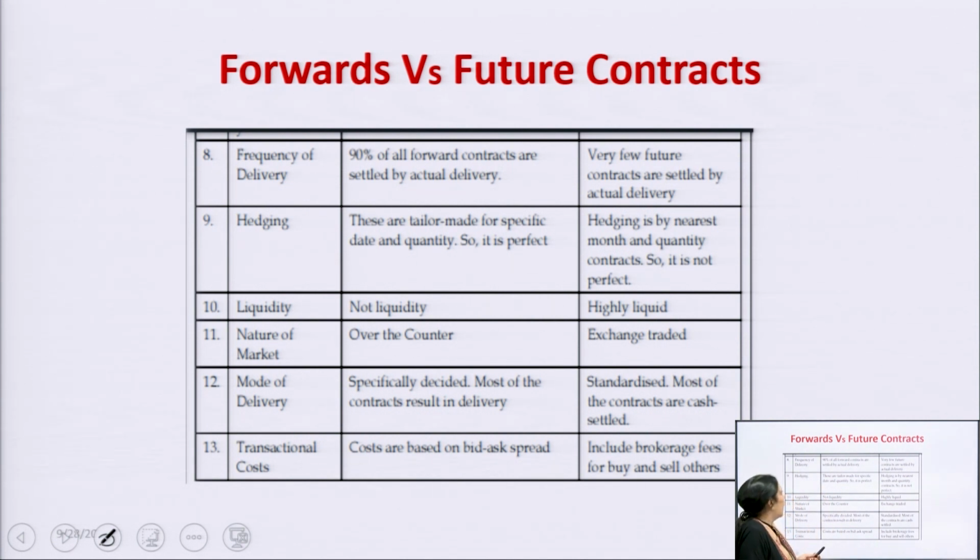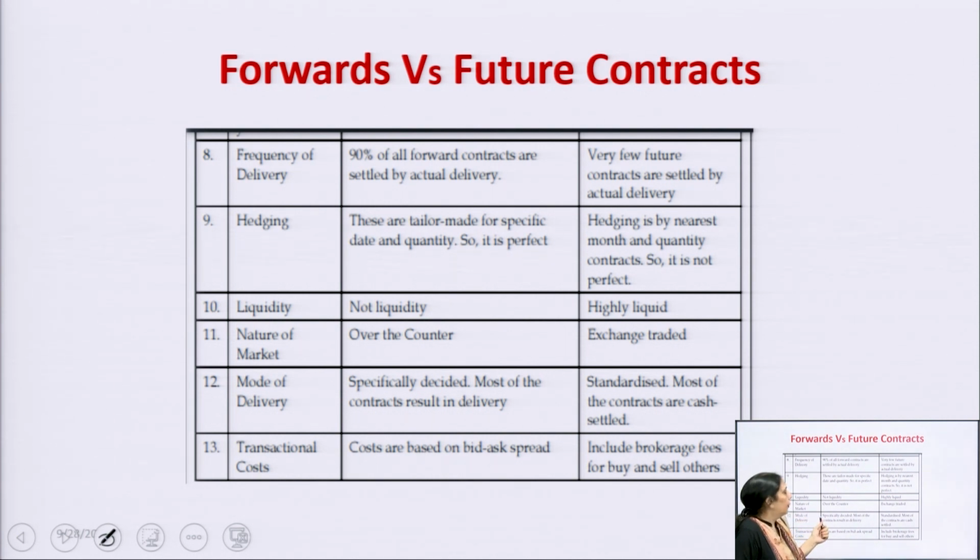The next one is hedging. As we know, forward contracts are tailor-made, customized contracts. They can be decided between buyer and seller. They can decide anything. But in the case of futures contracts, hedging is by means of month and quantity of the contract, so it is not perfect. Liquidity: my dear students, there is no liquidity in the case of the forward contract, but in the case of the futures contract, very high liquidity is there.